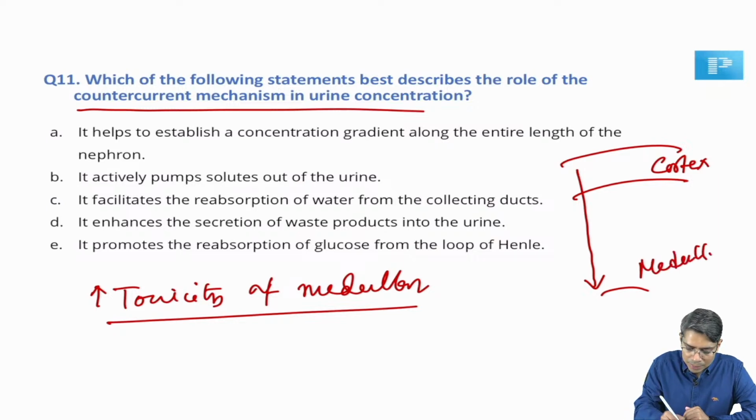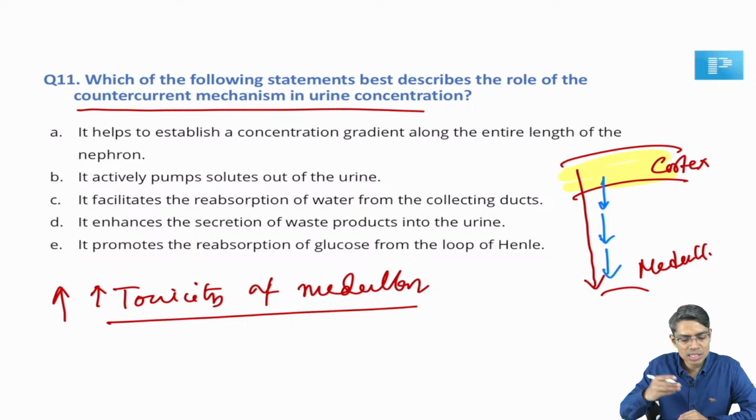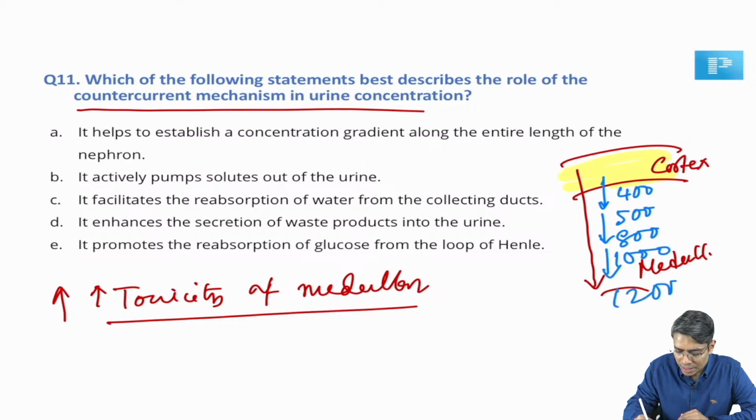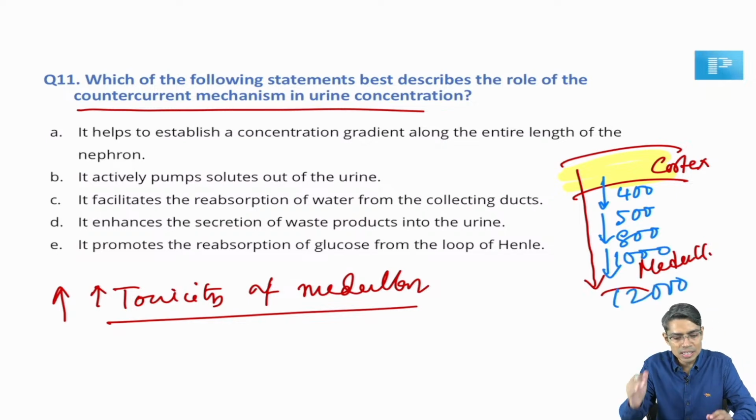The tonicity is not increased at the level of the cortex, but the more you enter from the cortex towards the medulla, the higher the tonicity becomes. So suppose tonicity here is 400 milliosmol per liter, it will be 600 or 500, maybe here 800, maybe here 1000, maybe here 1200, like this. So there is an increasing gradation of tonicity from cortex towards the medulla.